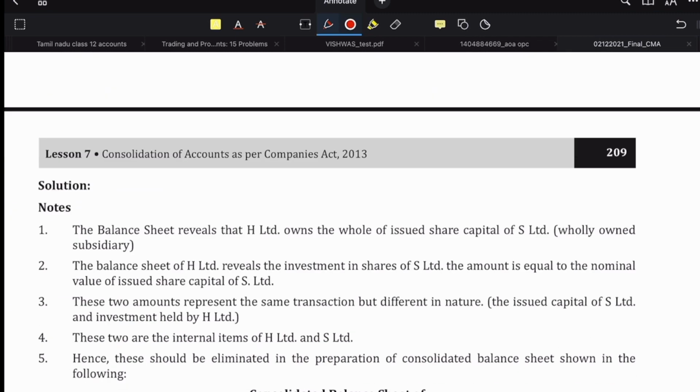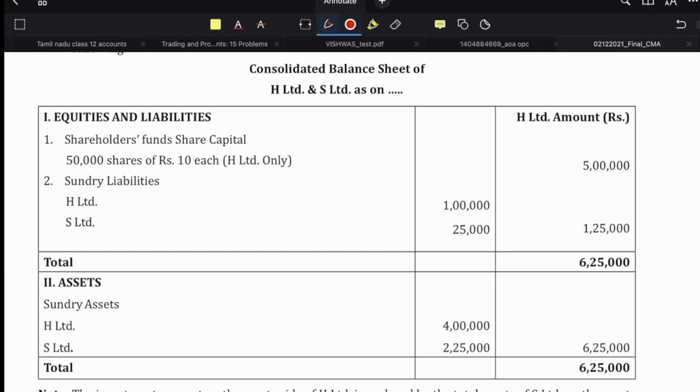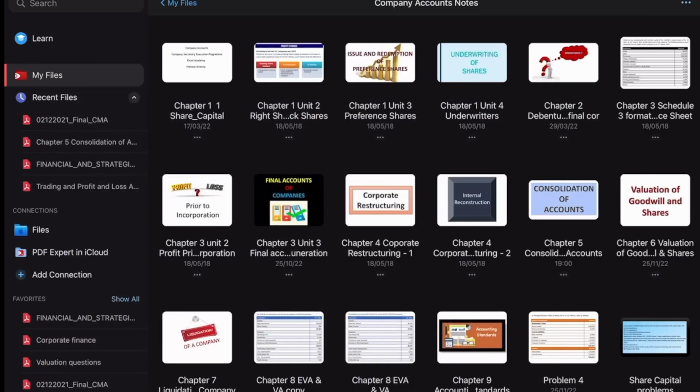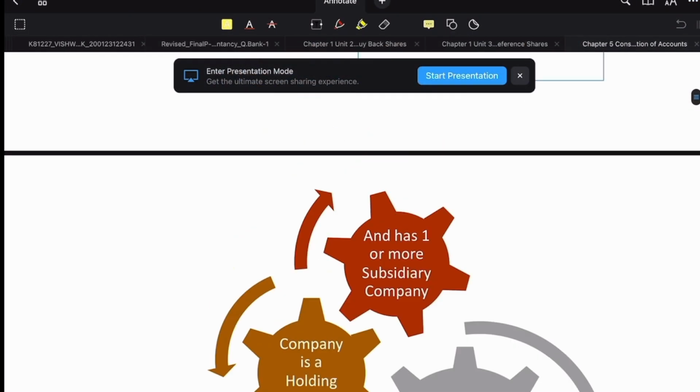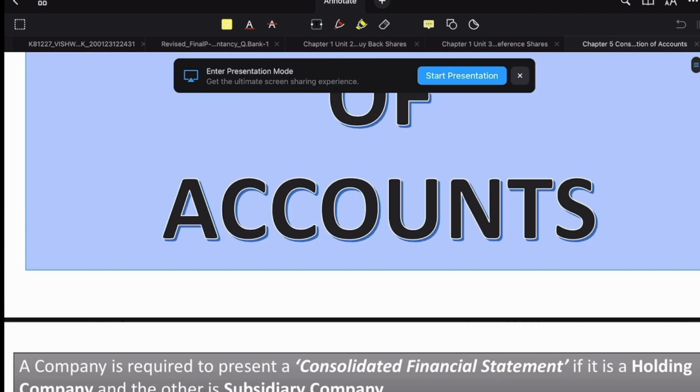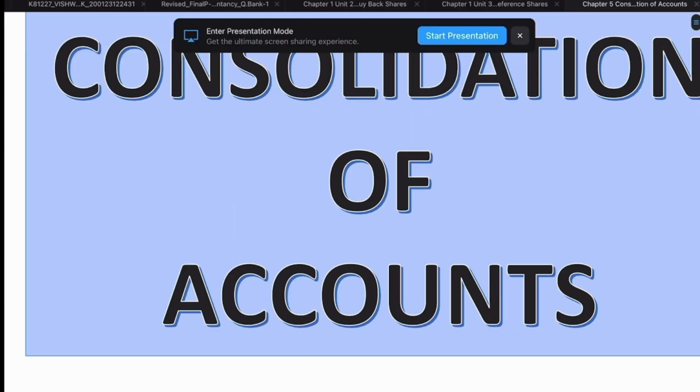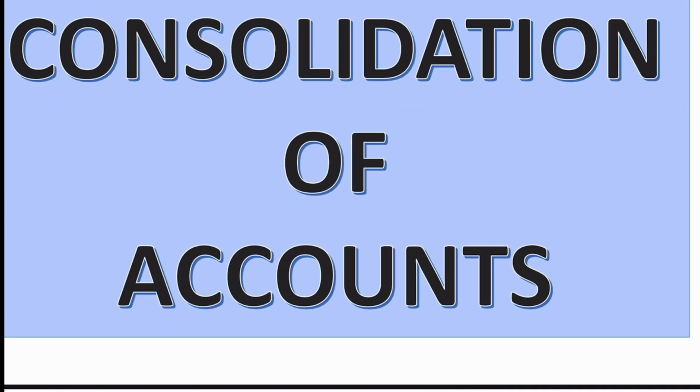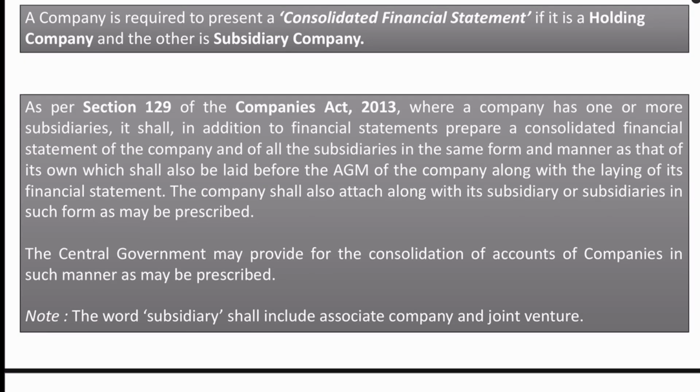Okay. So they have directly gone to the problem. Let's also do that. So we have the consolidation of accounts. So now we saw all this, no.